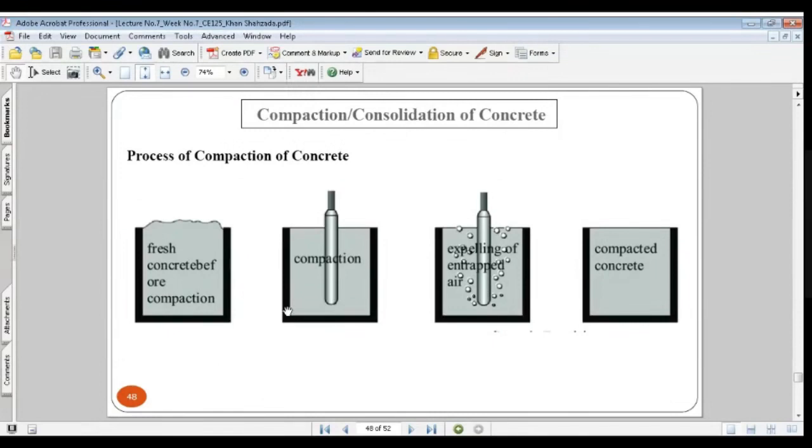So as I told you, we have this section. Then we fill this with the loose concrete. Then we compact it with the help of this vibrator. We remove the entrapped air, and after expelling the entrapped air, you can see the compacted concrete, the properly finished concrete. Now this surface has been finished as compared to this one. This one was the initial state, which was not finished. Now this is the final stage. The surface has been properly finished.